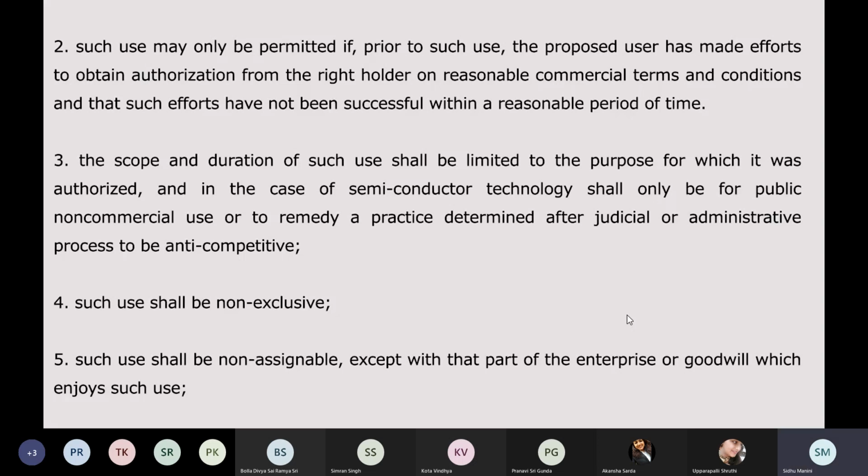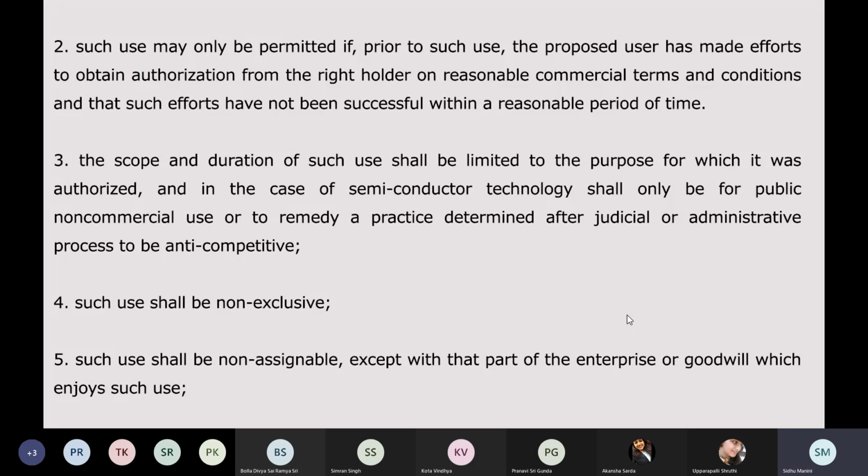If I'm trying to get a compulsory license, for example, so Akanksha owns a patent over a life-saving medicine. So that medicine cures brain tumors, and no other medicine can cure. Hypothetically, we are assuming that no other medicine can cure brain tumor. Now, I am a doctor, and I feel that she is selling the medicine at a very high price. For example, she's selling one dose for 10 lakh rupees. So it is not affordable by anyone, and I want a compulsory license.